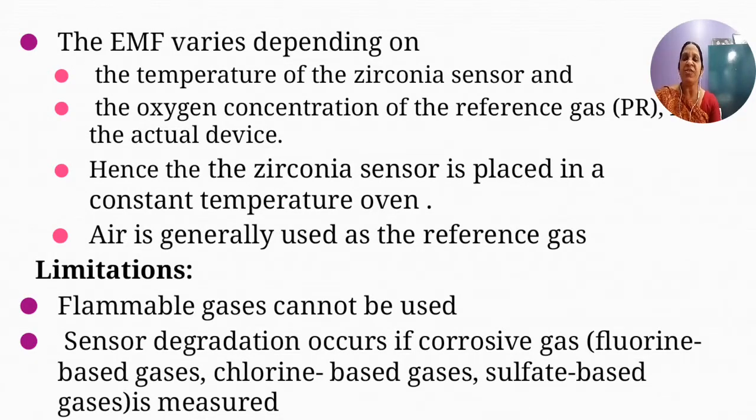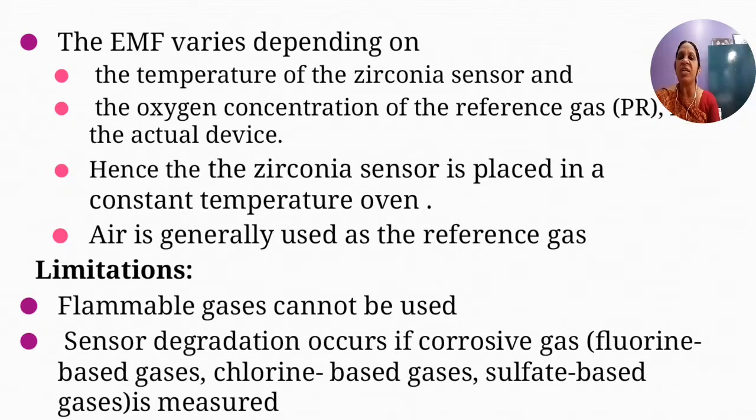The temperature of zirconia should be maintained constant by using an oven, and the concentration of the oxygen present in the reference gas also should be maintained constant. So generally we are using air as the reference gas. There are certain limitations with zirconia gas analyzers.